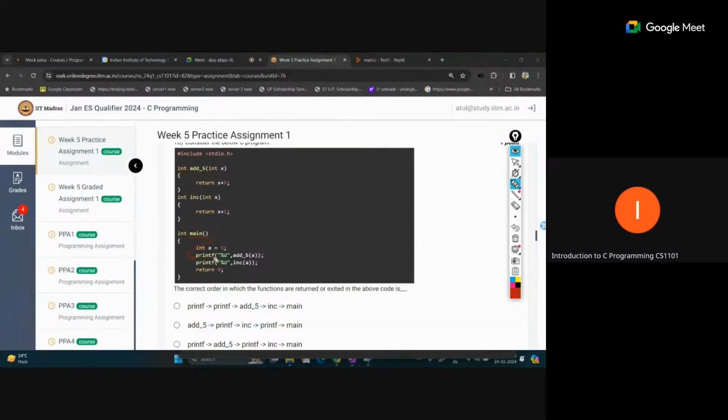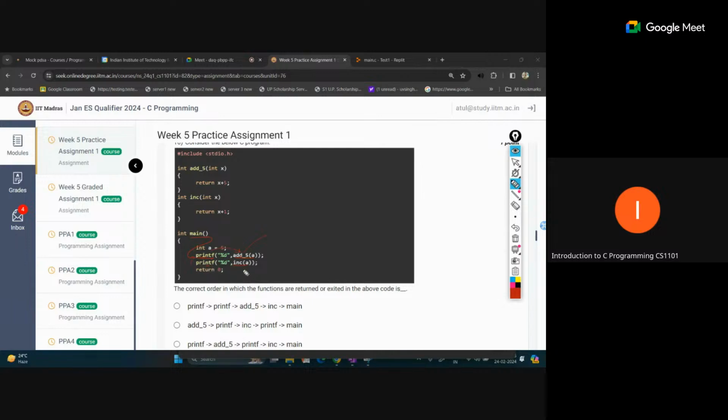This is the second call. Inside this call we are calling the add function, which returns its value first, and then the printf function will return. So add5, then printf. This is the first return value, then same for inc, then printf.